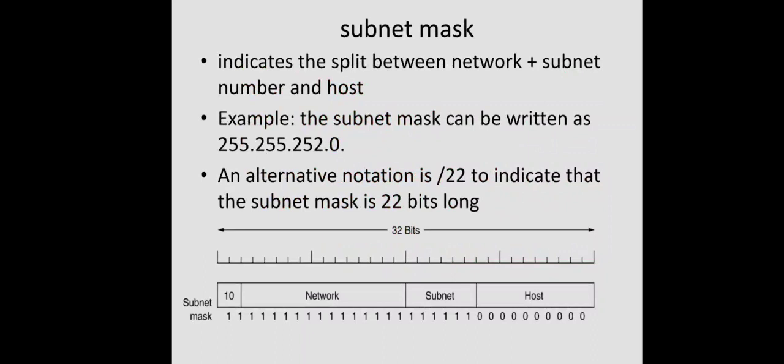For the router which connects this entire campus network to the outside world, upon receiving a packet for this campus network, it should identify to which department, to which subnet, this packet belongs, right? For that, it should identify the subnet ID also, not the network ID alone. For that, we use the subnet mask. It indicates a split between the network plus subnet number and the host.